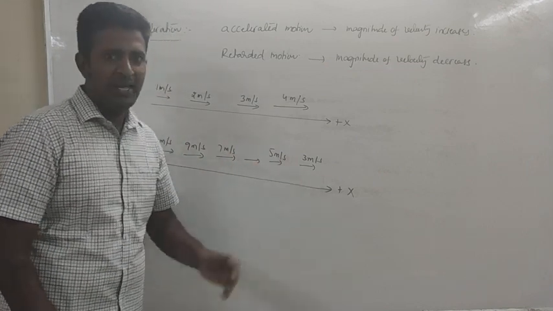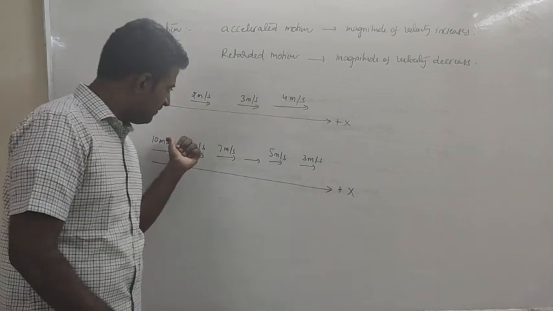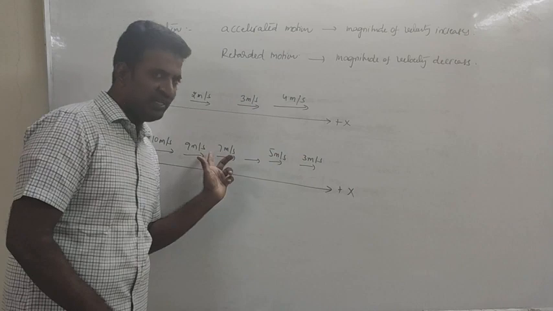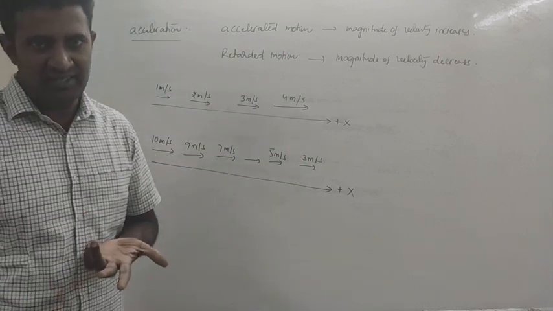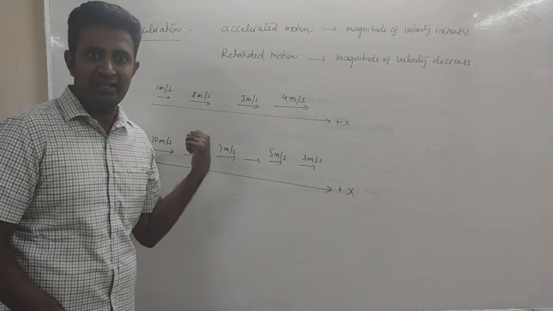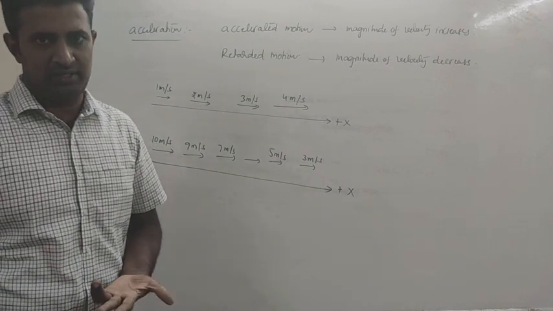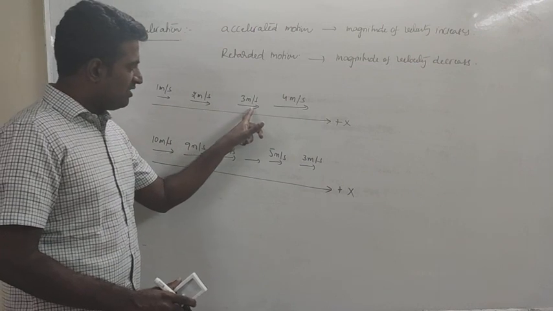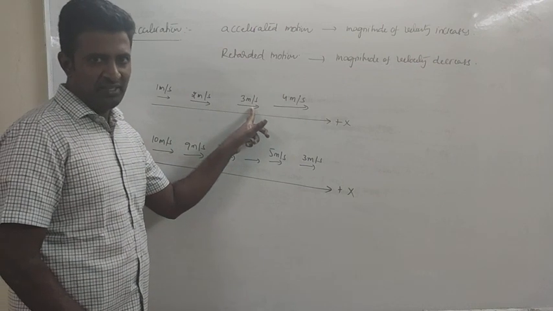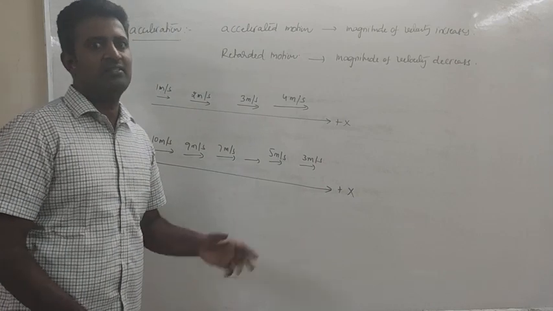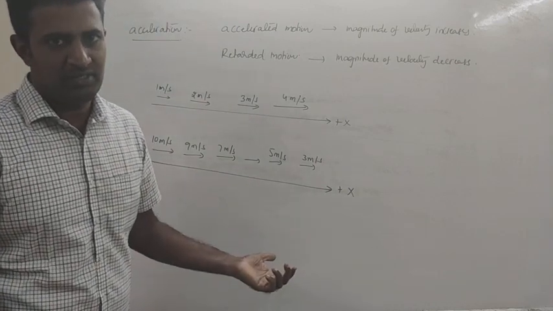But velocity magnitude is positive. Observe, velocity is positive. Acceleration is becoming negative. 5 minus 7, negative. Change in velocity, isn't it? So in this situation, velocity is positive, but acceleration is negative, which will give you retarded motion. In the earlier case, velocity and acceleration are positive, that's why motion is accelerated motion. In this case, velocity is positive, acceleration is negative, that's why retarded motion, isn't it?